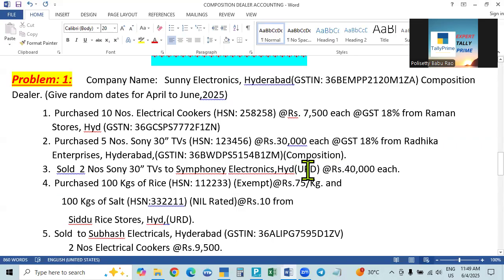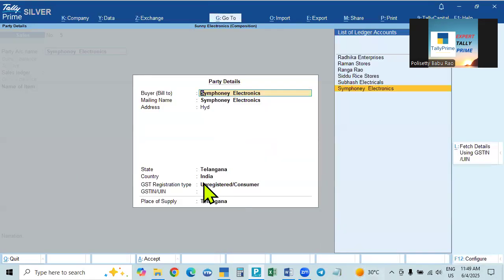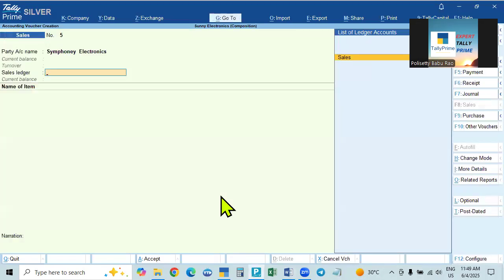When you are selling, you can sell to anyone. In the normal case, we have to collect tax from everyone, and as a regular dealer we can sell to anyone in any state. But in this case, as a composition dealer, we can sell to anyone, but in our state only. So Symphony Electronics we sold. The party name will be Symphony Electronics, which is unregistered, in Telangana only. We can sell to Telangana only.